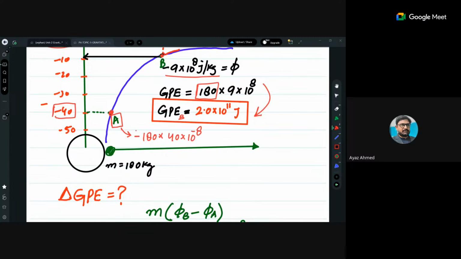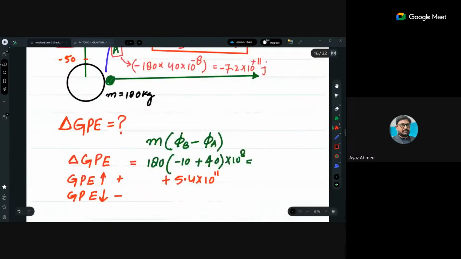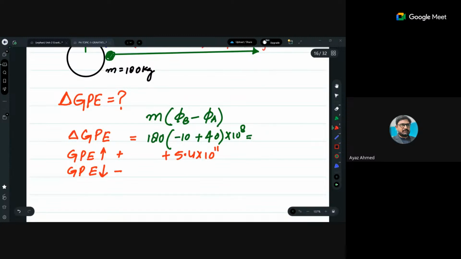So I am going to take this negative sign out. So that would be 847.2 into 10 raised to the power minus 11, sorry, plus 11. ठीक है, joules. That is the energy at point A. तो आप लोगों के पास, if you want to find out the change in gravitation potential energy, simply use this